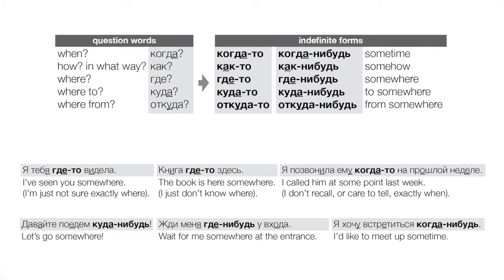Let's look at the second example. Жди меня где-нибудь у входа. Wait for me somewhere at the entrance. Okay, so this is a future tense, right? It's an imperative. This event has yet to happen. And we're saying, well, just wait somewhere near the entrance. We don't have anywhere specific in mind. Just somewhere near the entrance.